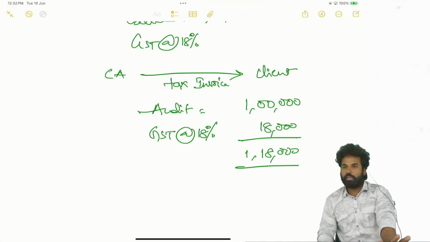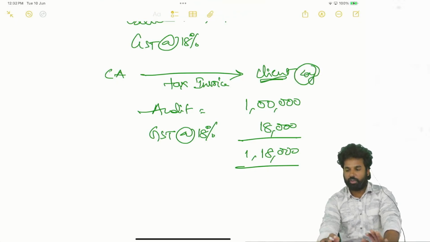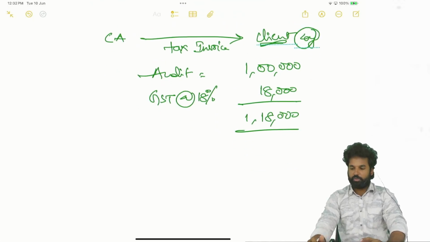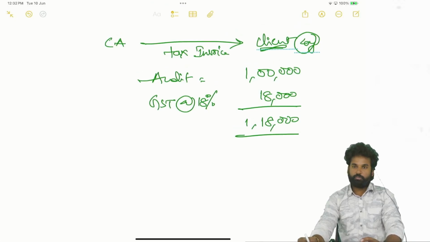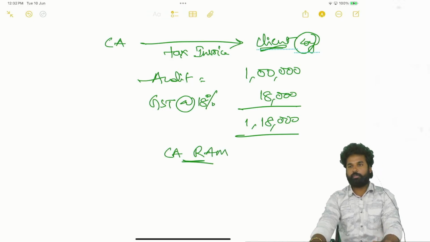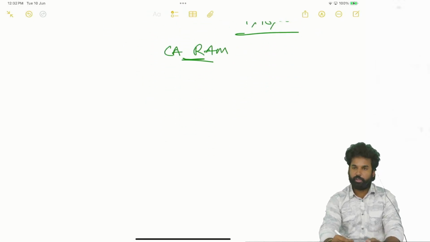In the books of accounts of the company, the client is a company. In the books of accounts of the company, what will be the entry for this? You just tell me. Auditor. Let's say I am the auditor. CA Ram is the auditor. Okay, what will be the entry? You just tell me the entry in the books of the company.